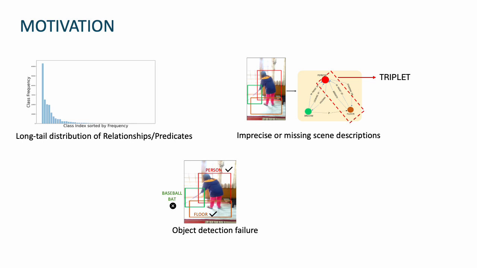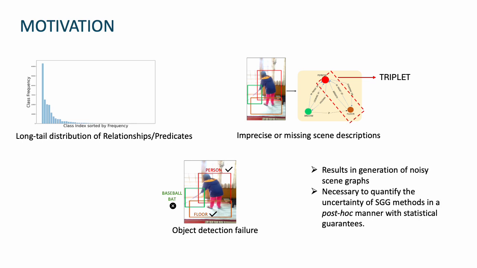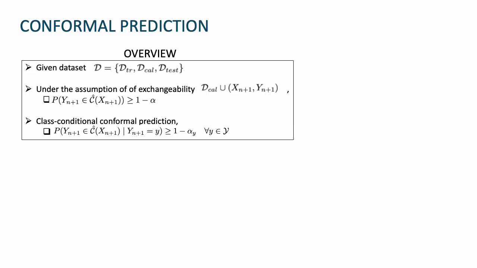predicates, scene descriptions or annotations which are often imprecise or incomplete, and finally the failure of object detection itself. Given these limitations, it becomes critical to quantify the uncertainty of existing scene graph generation models. Our goal in this paper is to achieve uncertainty quantification in a post hoc manner with probable statistical guarantees. To this end, we leverage conformal prediction.